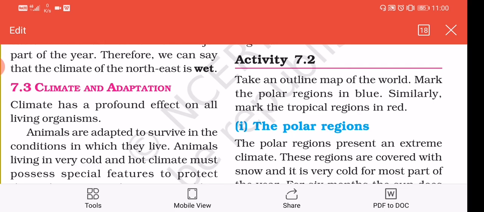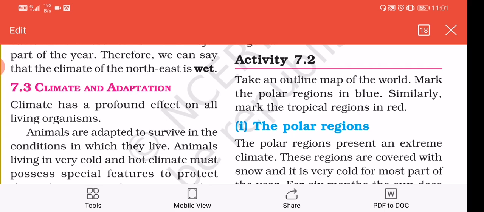Take the example of a camel. A camel mostly lives in the hot climate in deserts. So it has a hump to store food, and it also has a pouch for storing water, and it has flat feet to walk on the sand. So according to the climate, it has developed some special features: flat feet, a hump for storing food, and a pouch for storing water. These types of features developed according to the climate are called adaptations.